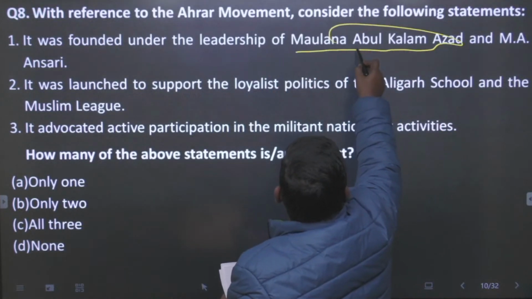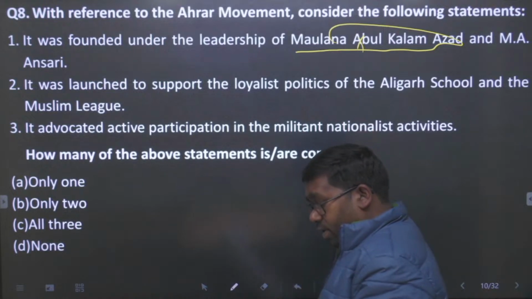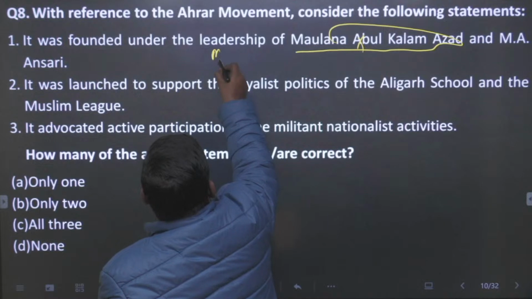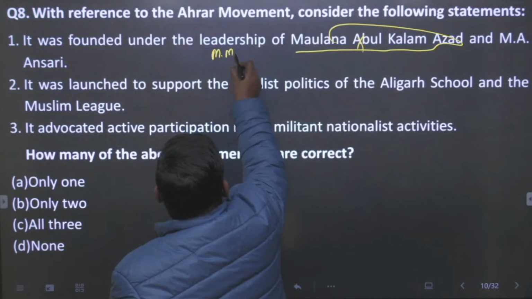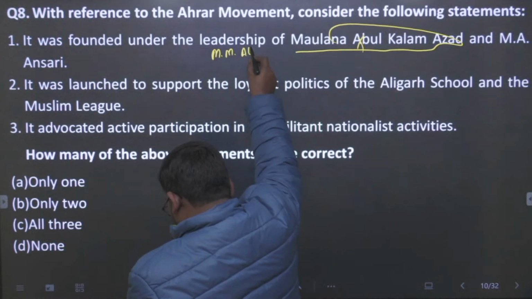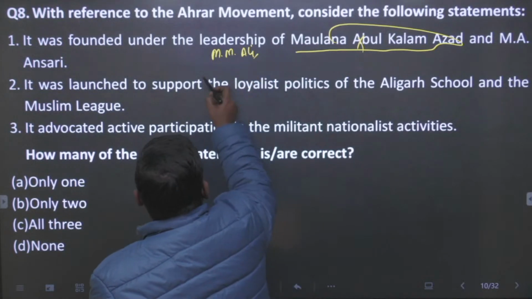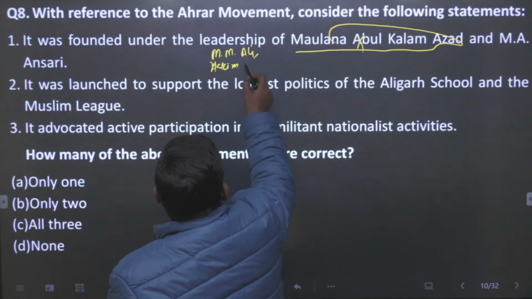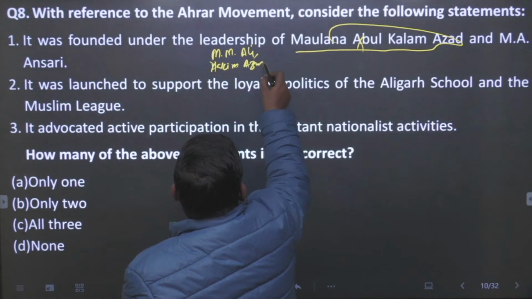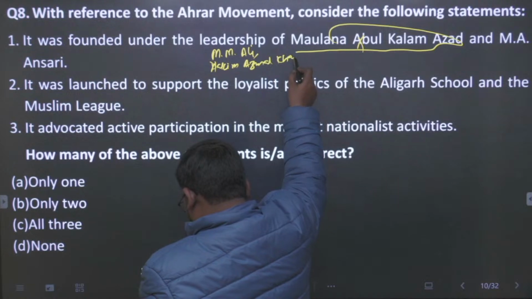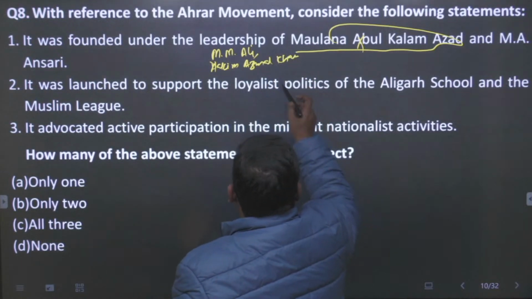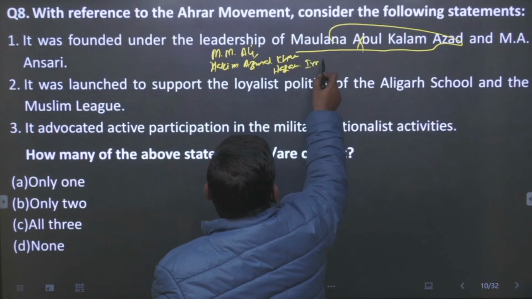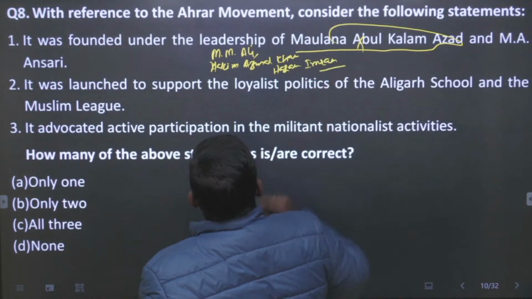It is founded by Maulana Muhammad Ali, Hakim Ajmal Khan and Hasan Imam. So this statement is false.